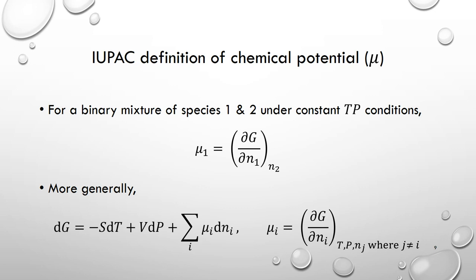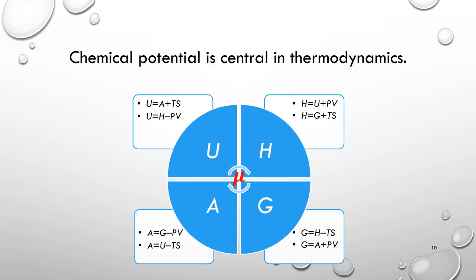And also we can say the chemical potential mu is delta G over delta N under constant temperature and pressure condition. We do have to hold the amount of all other substances constant.